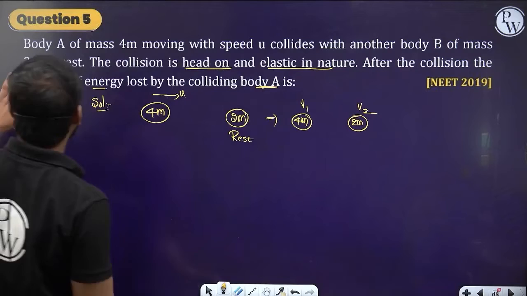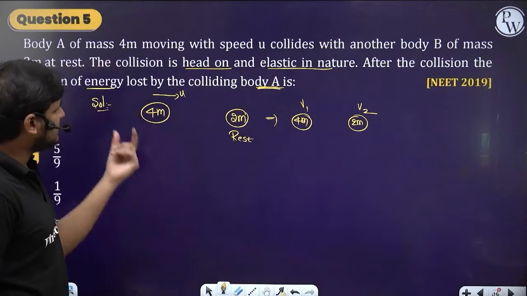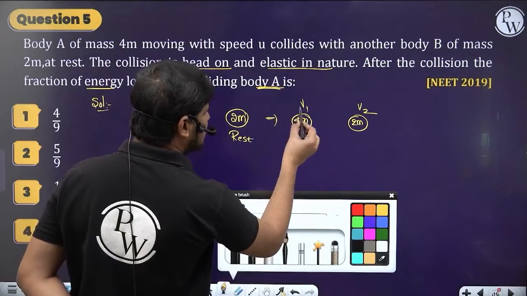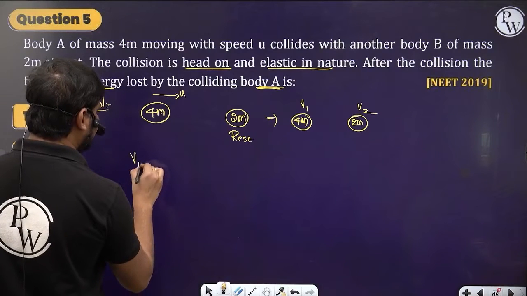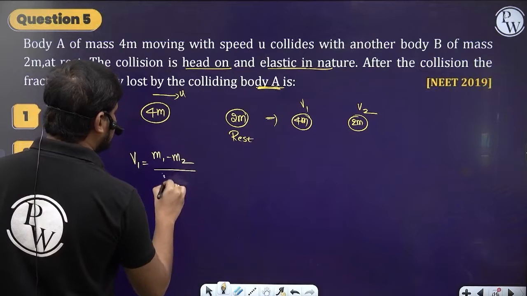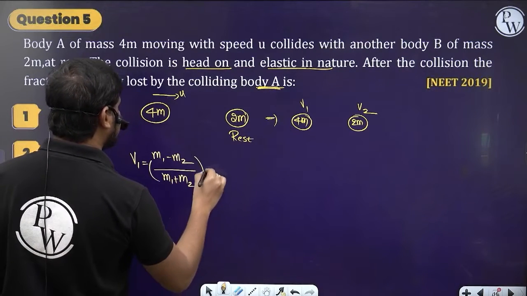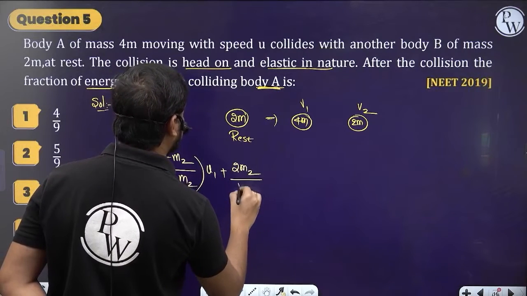We need the fraction of energy lost by body A after the collision. So let's first find what v1 is. The v1 formula is (m1 minus m2) by (m1 plus m2) into u1, plus 2m2 by (m1 plus m2).